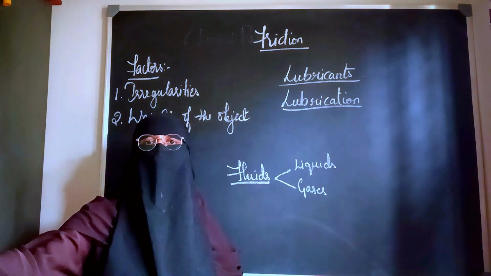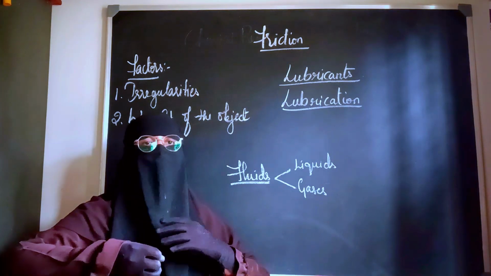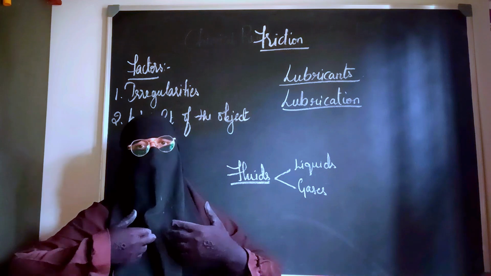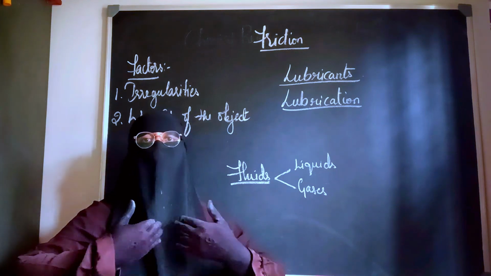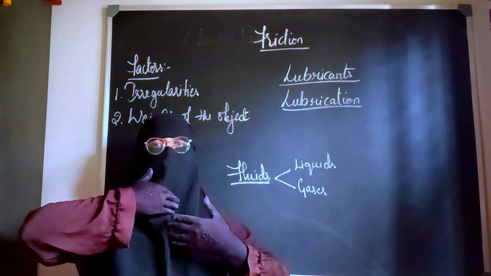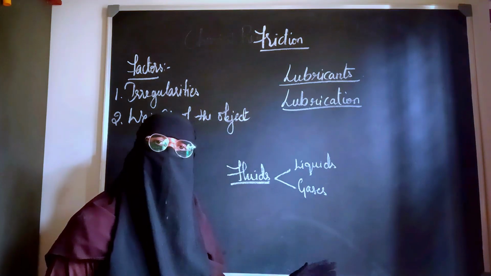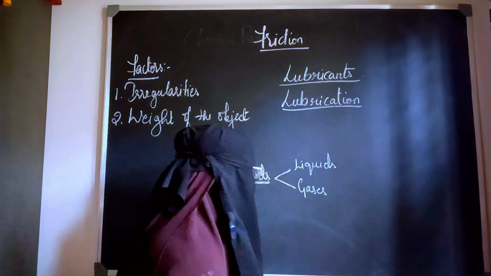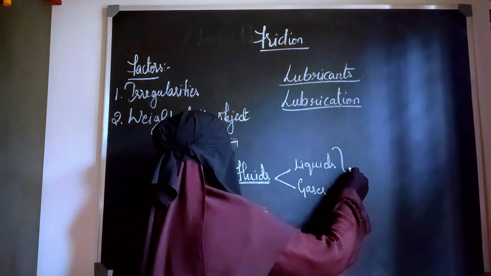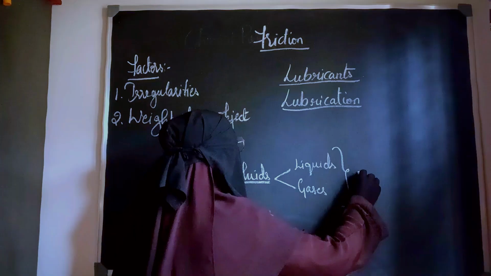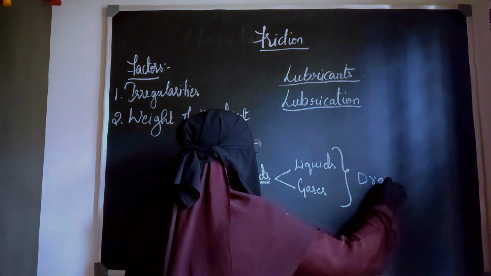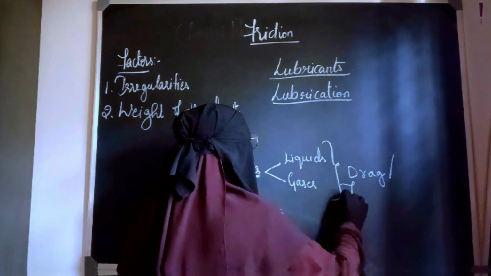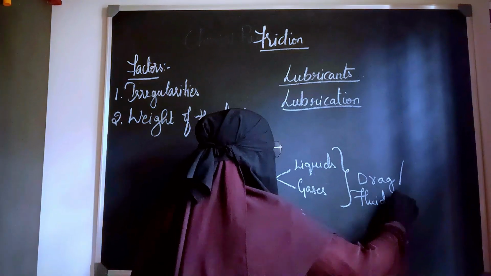You might have seen that when heavy wind blows, we will not be able to tolerate it. We will go back. Instead of moving forward, we go back because the wind is blowing from this direction. That means even the gases have the capacity to exert force, the frictional force. So the frictional force which is exerted by the liquids and the gases is called drag, or it is called fluid friction.